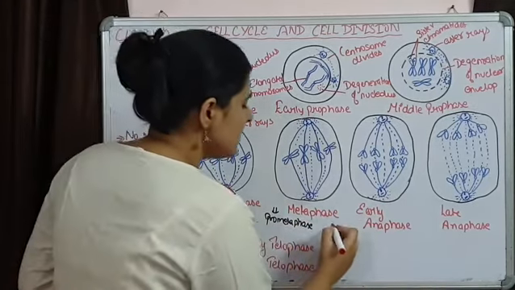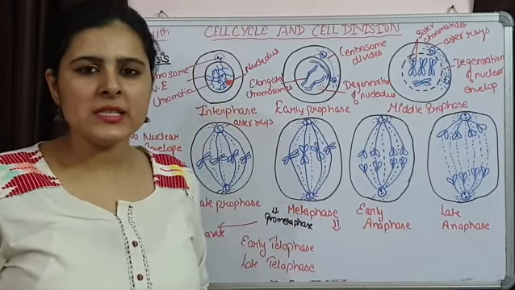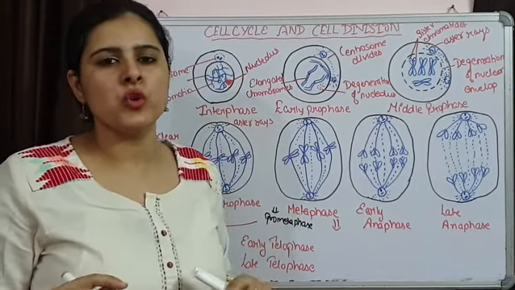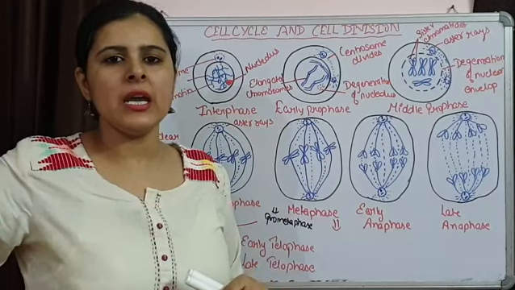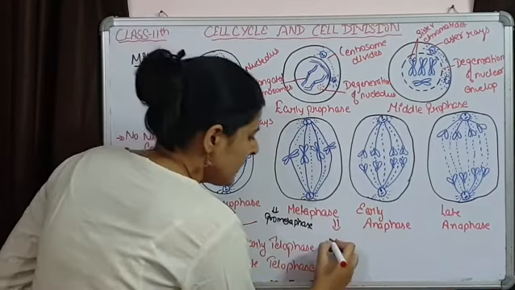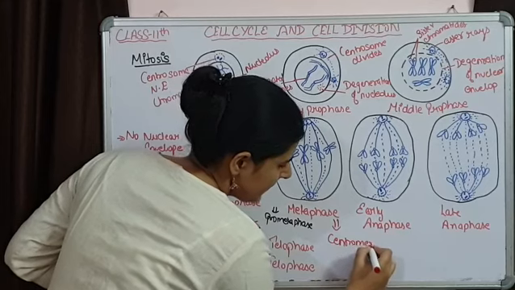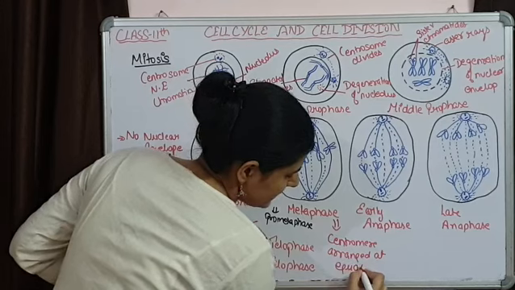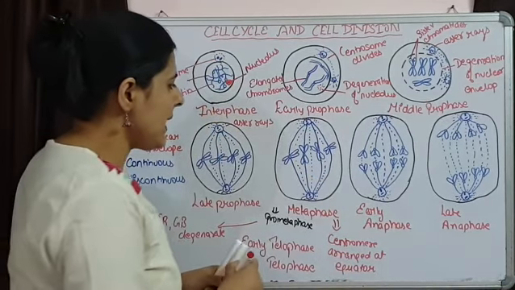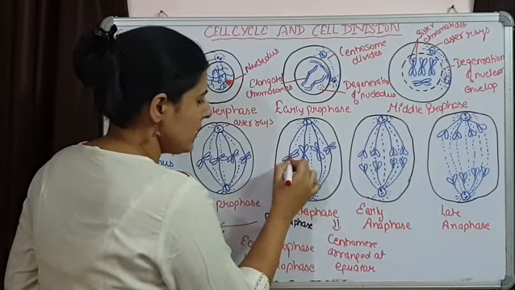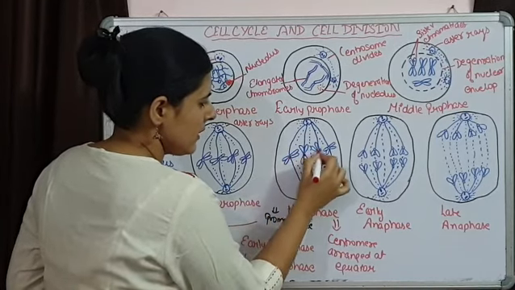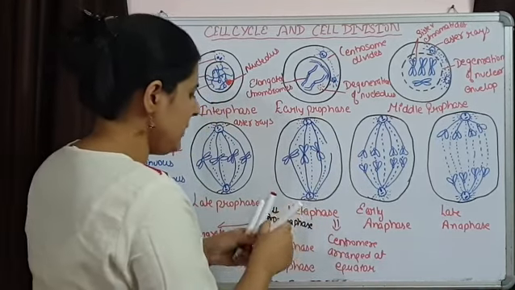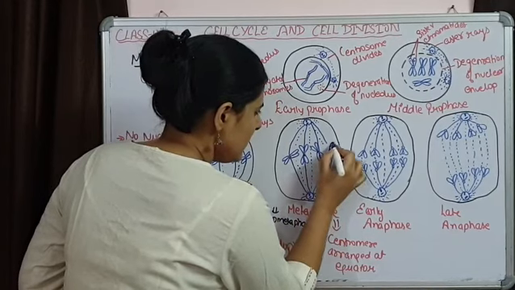The main characteristic of this metaphase is that all the chromosomes, especially the centromere of the chromosomes, are going to lie at the equatorial line. So here the centromere is arranged at the equator, on both the sides. जो सेंट्रोमियर है, this is the centromere. See, the centromere is going to lie at the equatorial plane. This is the centromere.